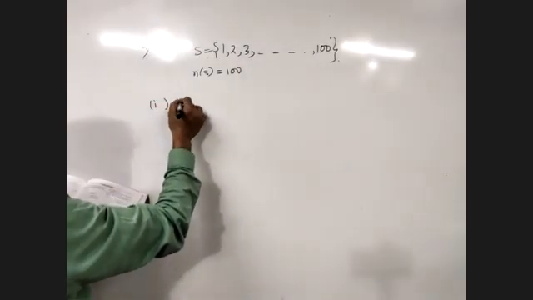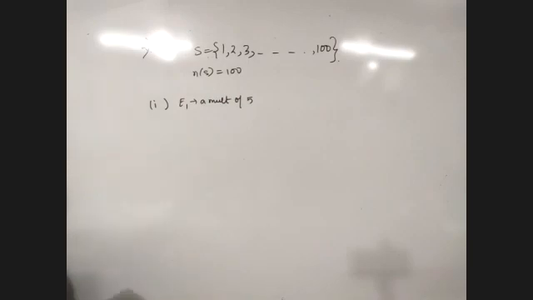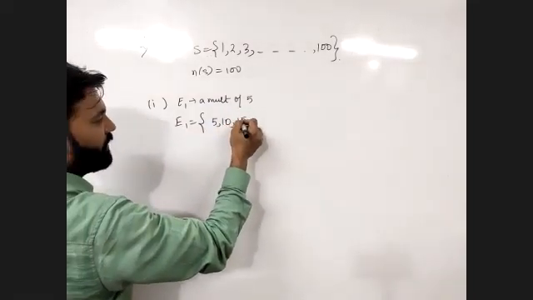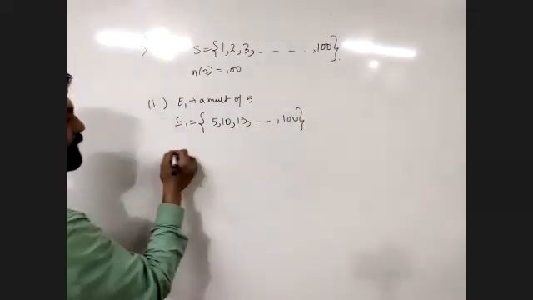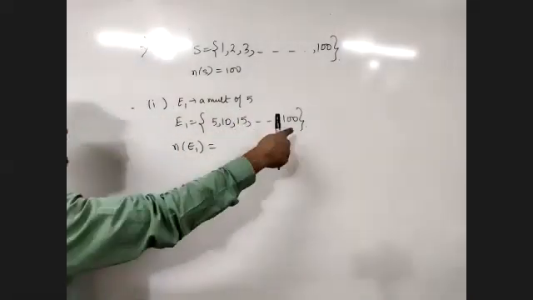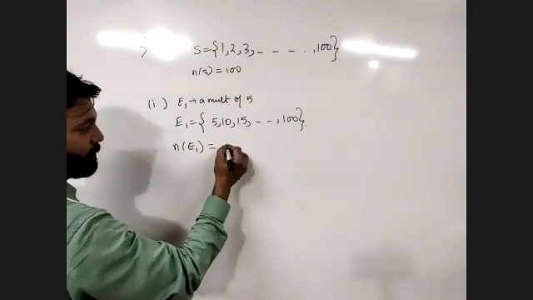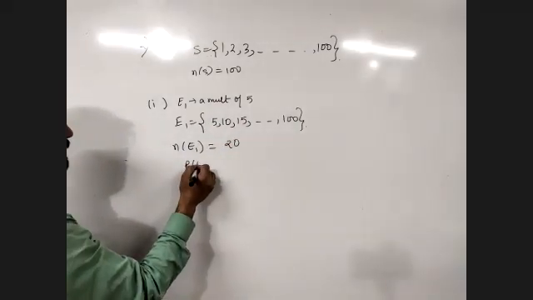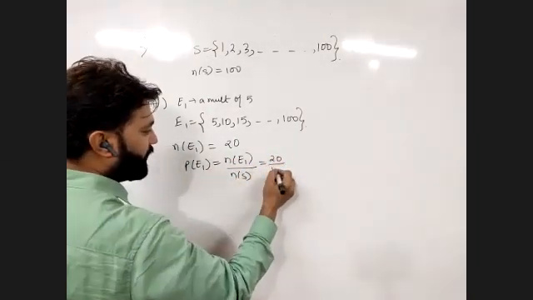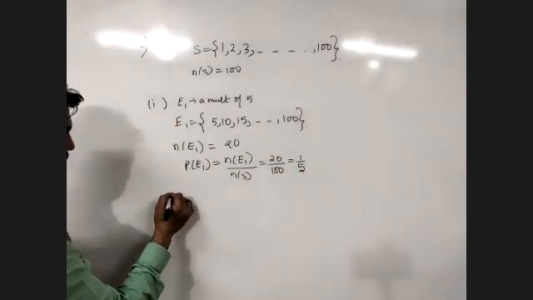Now, first part, it is a multiple of 5. The number should be a multiple of 5. So we need to write it in the form of a set. So 5, 10, 15, and so on till 100. How many numbers will be there? If it is in a complete sequence, what you can do is last number upon the first number. If they are all multiples, this is how you can do it. So 100 upon 5, that will be 20. So PE1, the formula will be NE1 upon NS. So this will be 20 upon 100, that is 1 upon 5. I hope it's clear.